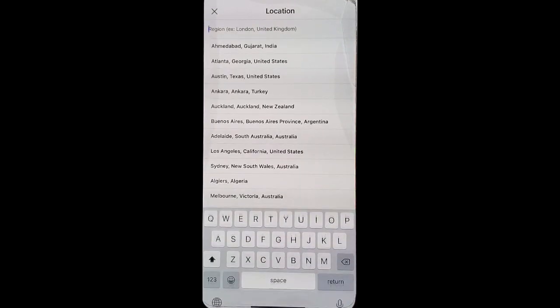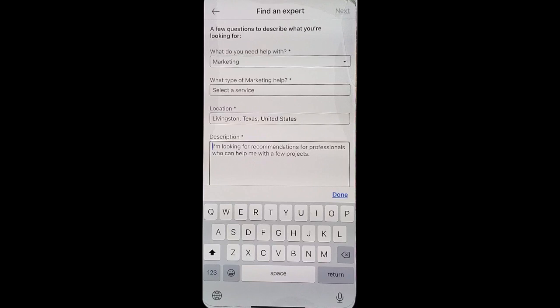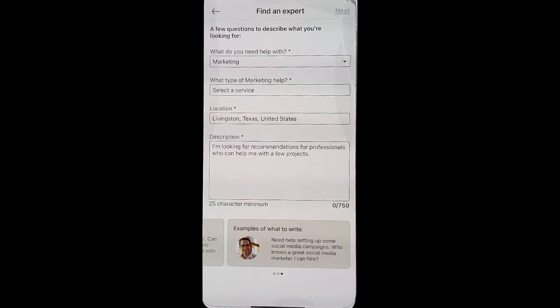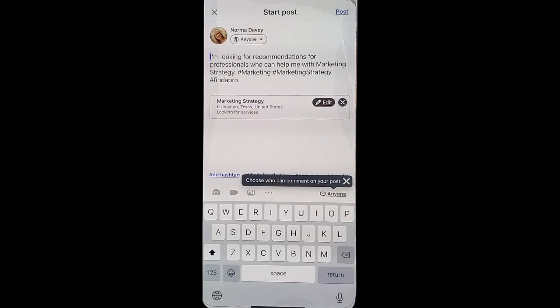Click your location. You can type in what you're looking for. It'll pre-populate. And it'll also give you suggestions at the bottom, or you can write in your own. Once you get it how you want it, click Next. And now it'll create a post to be able to ask your network for specific help.